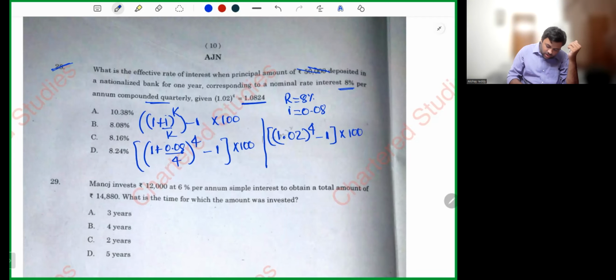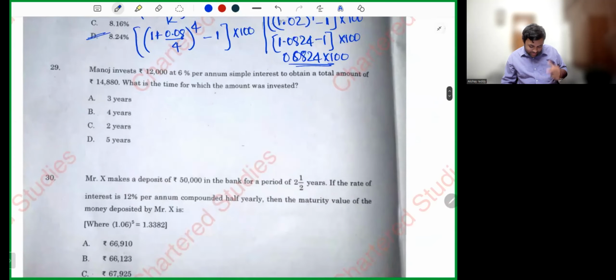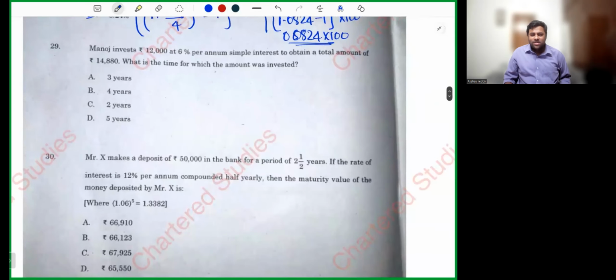Already this value is given. How much he gave? 1.0824 minus 1, into 100. So 0.0824 into 100 is 8.24. Simple sum. It was quite simple. It was not much difficulty, my dear friends.